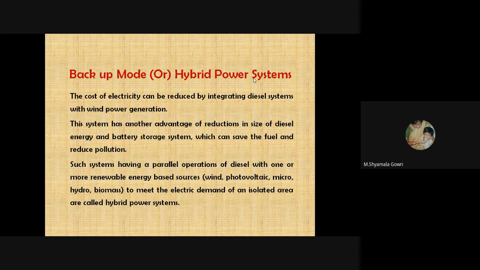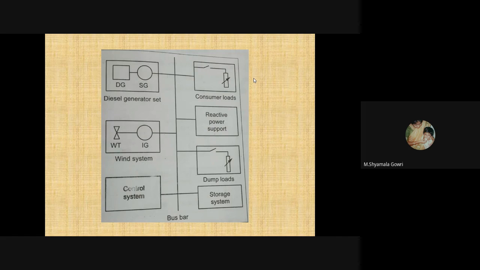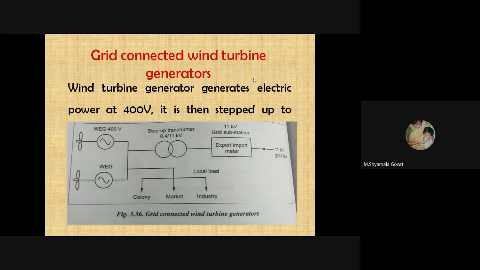That renewable energy may be wind, photovoltaic, micro hydro, and biomass to meet the energy demand of an isolated area. These are called hybrid power systems. So this is the hybrid power system. Wind energy and diesel generator sets are combined and given to the grid with the help of power support and storage systems.